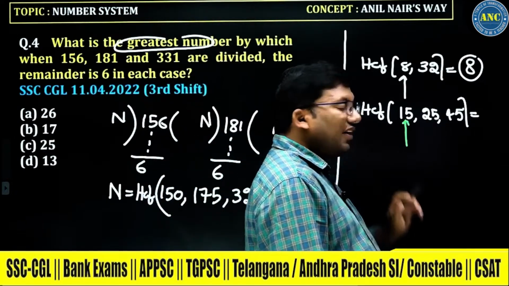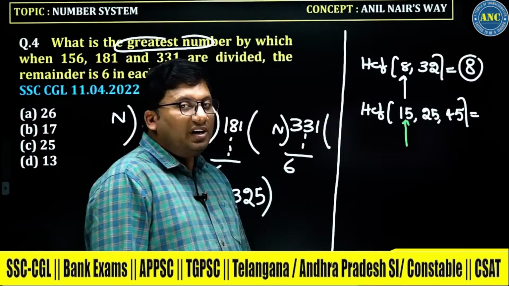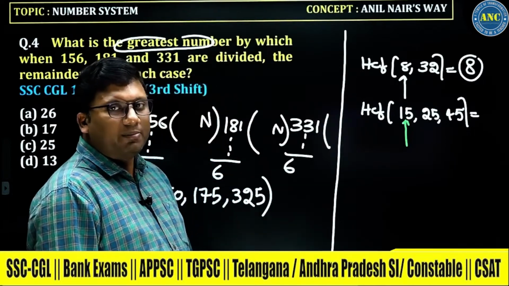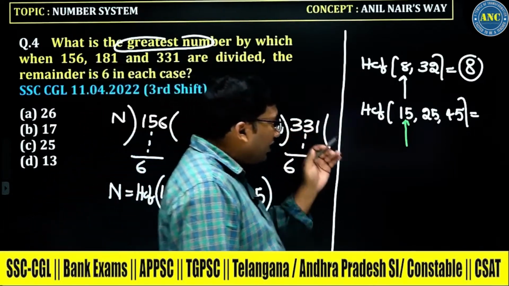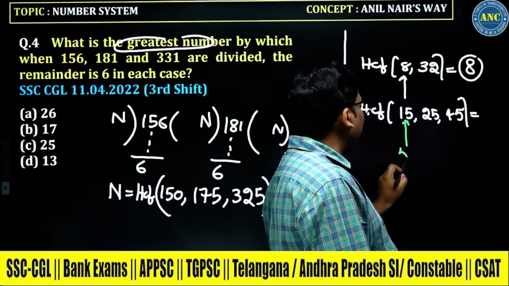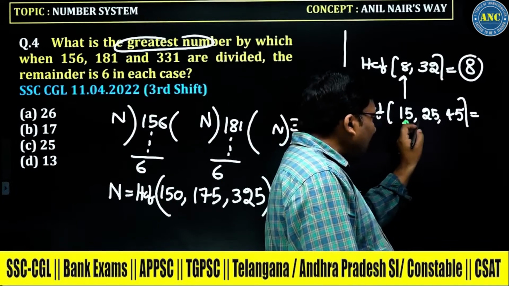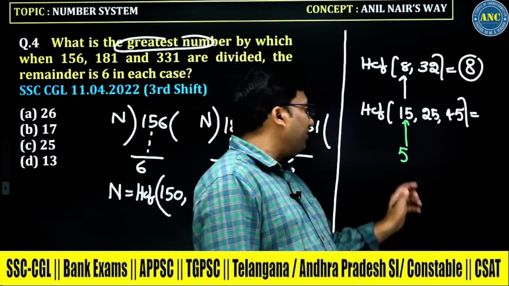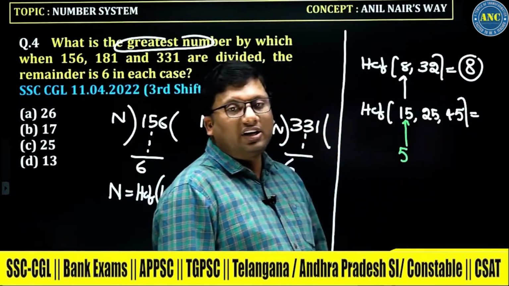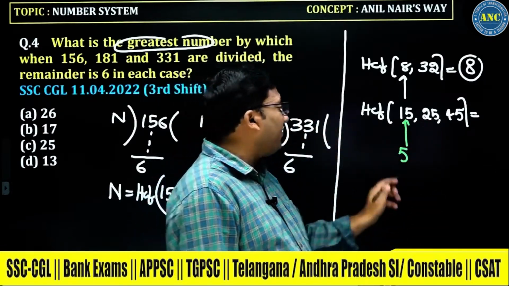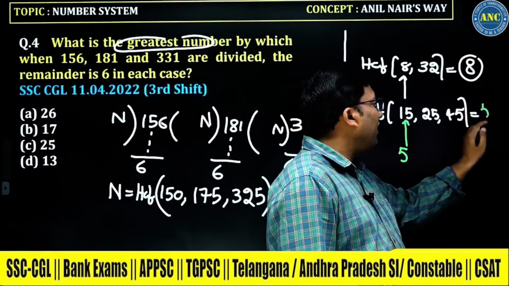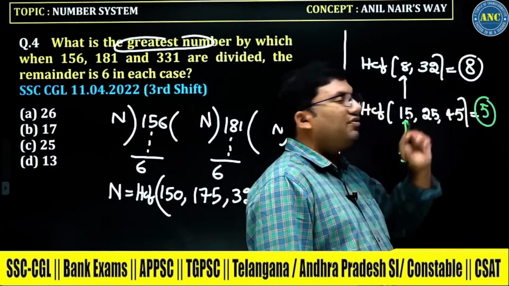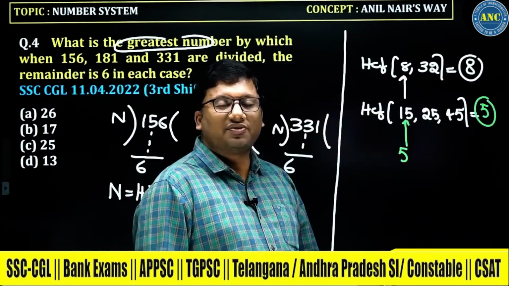Is 15 dividing every number? 25 is not getting divided by 15. So take the factors of 15. A factor of 15 is 5. If 15 is not dividing every number, go to a factor of 15. Is 5 dividing 25? 5 fives are 25. 5 nines are 45. So the answer for this question is 5.